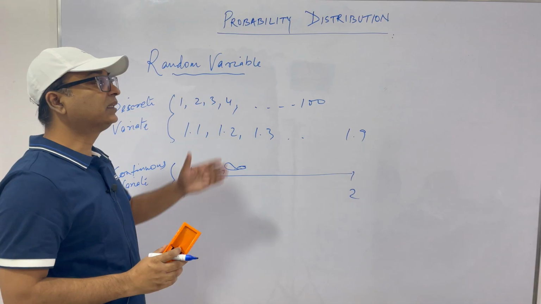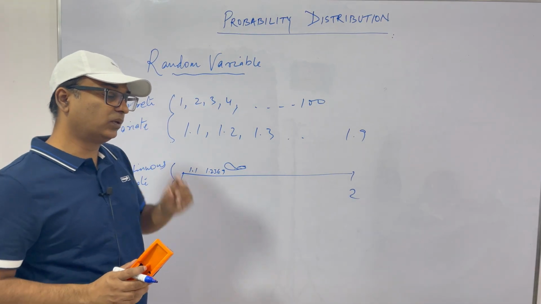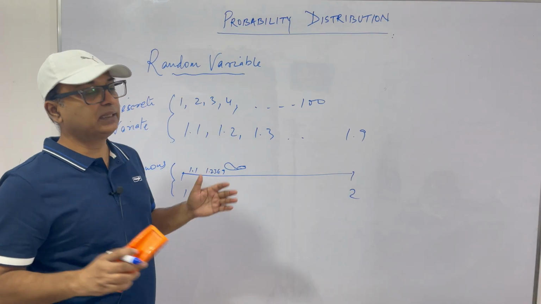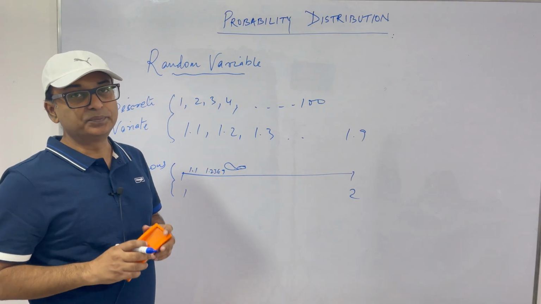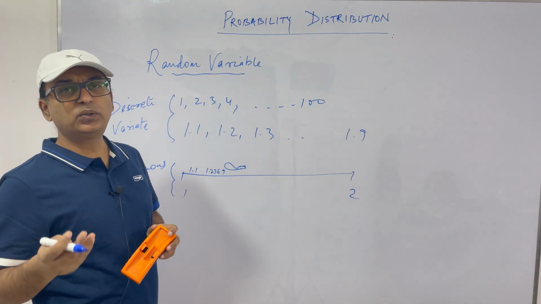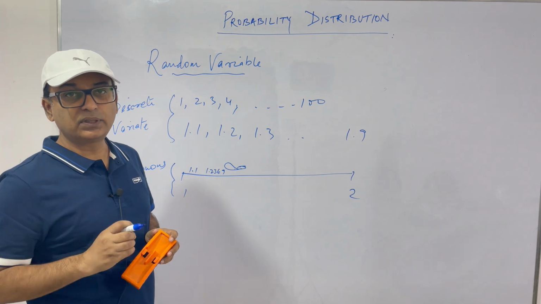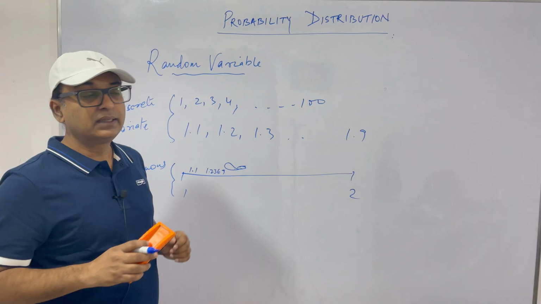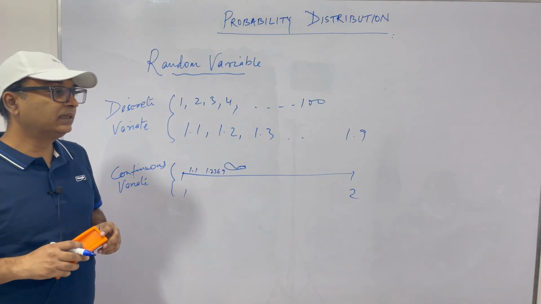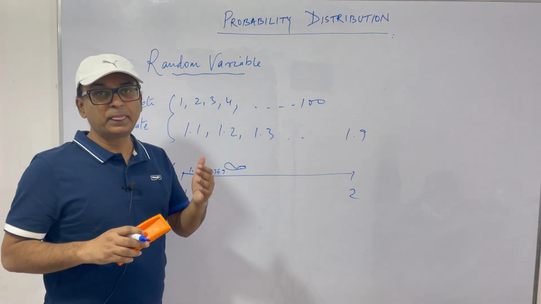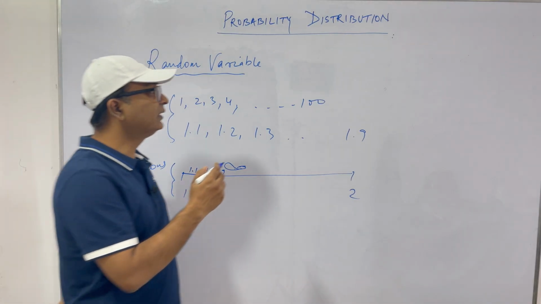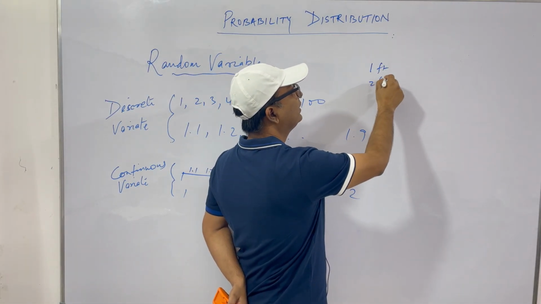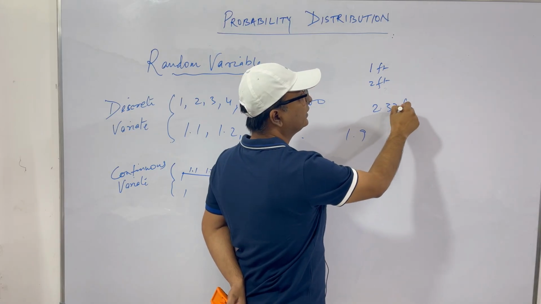Clear? What is continuous? Let's take an example. If we say the number of persons in a room, it can be 1, it can be 2, it can be 3, it cannot be 3.23. So this type of counting is discrete. But when you say height, the height of a person, it is not necessary that it is 1 foot or 2 feet. It can be 2.32 feet.